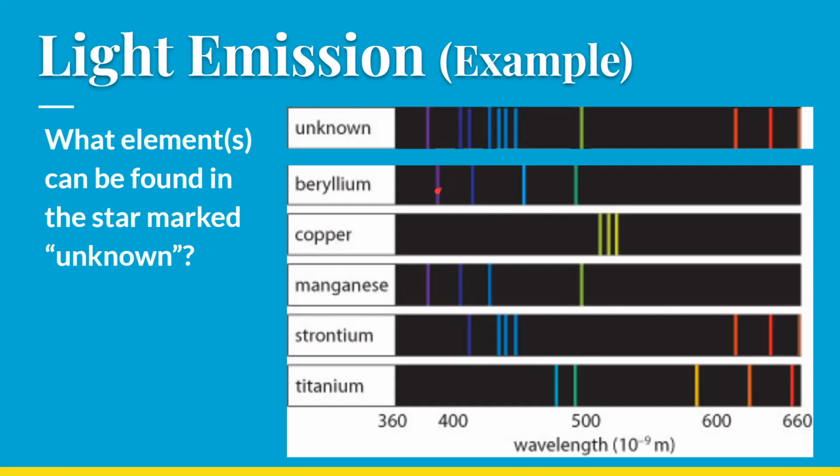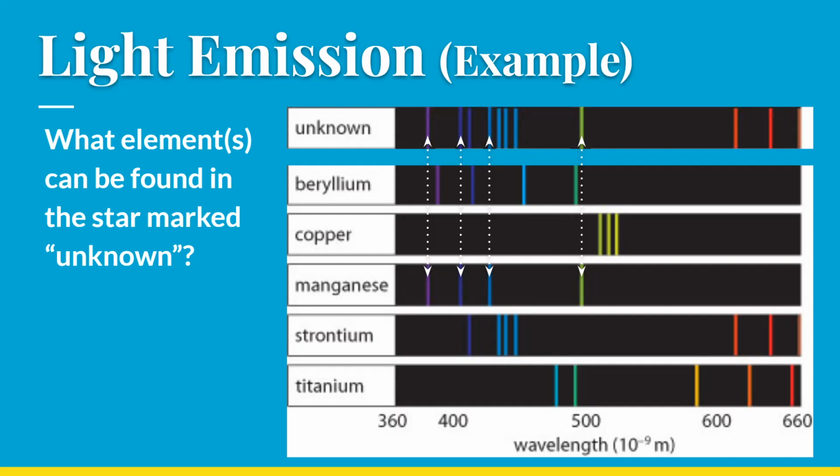For example, I know that this sample doesn't have beryllium because these bars don't line up with what's up here. Neither does copper. But if I look at manganese, I can line up every single one of those lines on the emission spectra. Therefore, I know that my unknown sample must contain manganese.